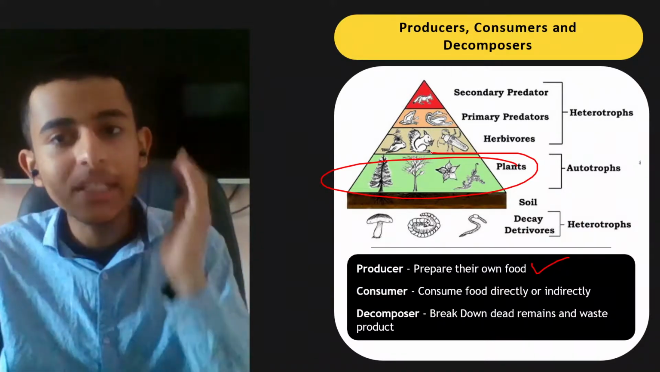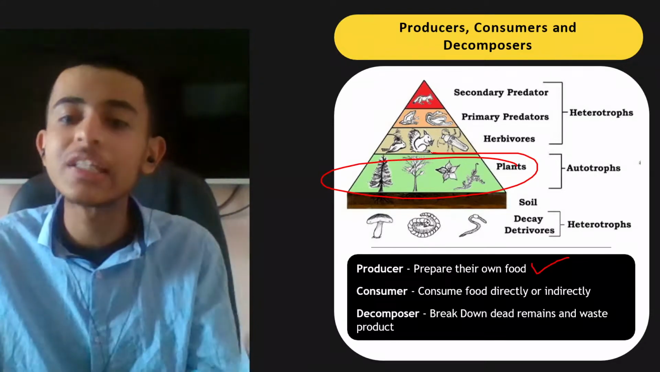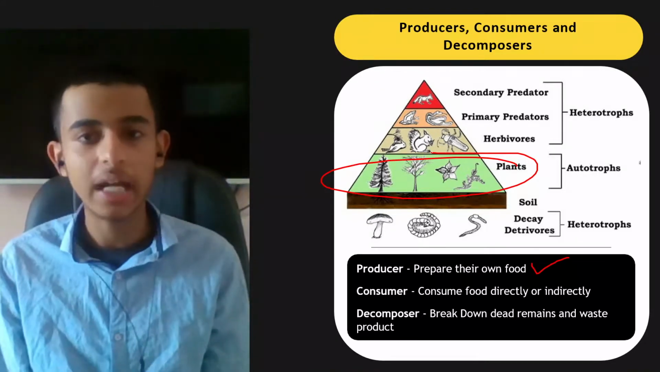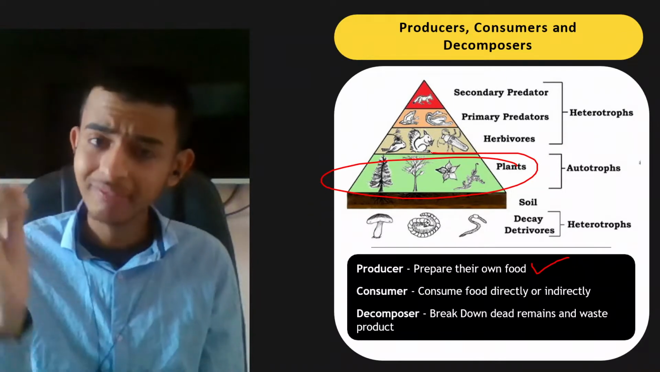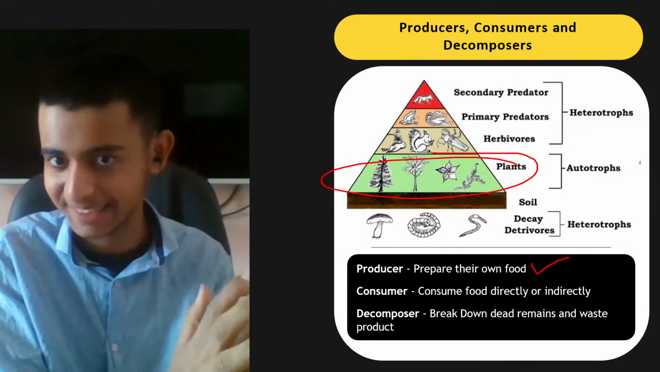Consumers. Now, if somebody is going to produce, the other one is going to consume that, right? So we humans are consumers. We consume the food directly or indirectly, okay? Either we directly eat the plants or we eat the animals which sustain because of plants, okay?